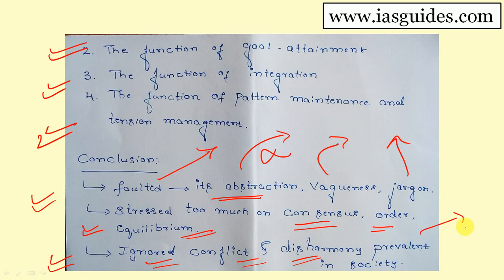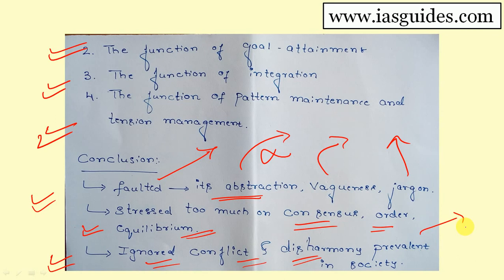A policy in the system may benefit some people, and they will be happy, and other people who are not benefiting from it will not be happy. So disharmony will also be there in society, which Talcott Parson neglected. That is what many people criticize Talcott Parson for.